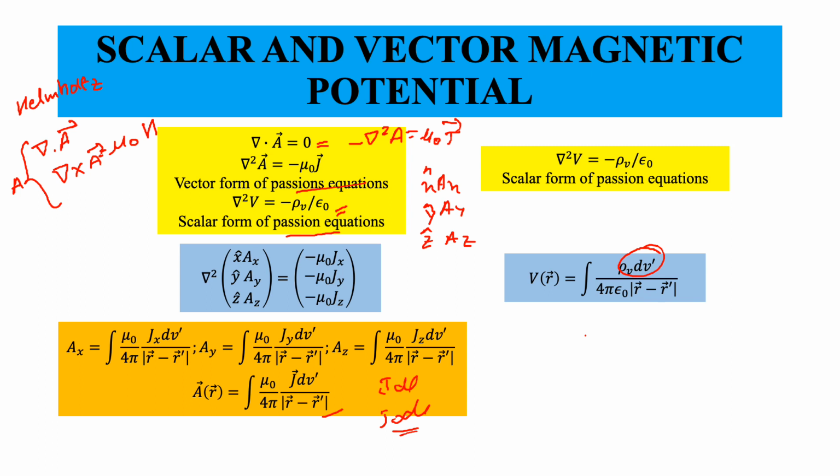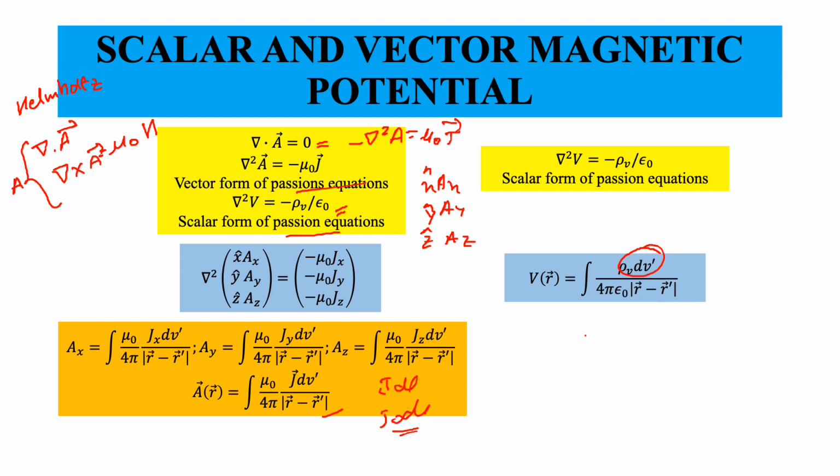To simplify those calculations, we use the vector potential A. In most cases, especially in radiation problems, it becomes easy to find the magnetic field if you know the vector potential. So for that reason we are introducing the vector potential.